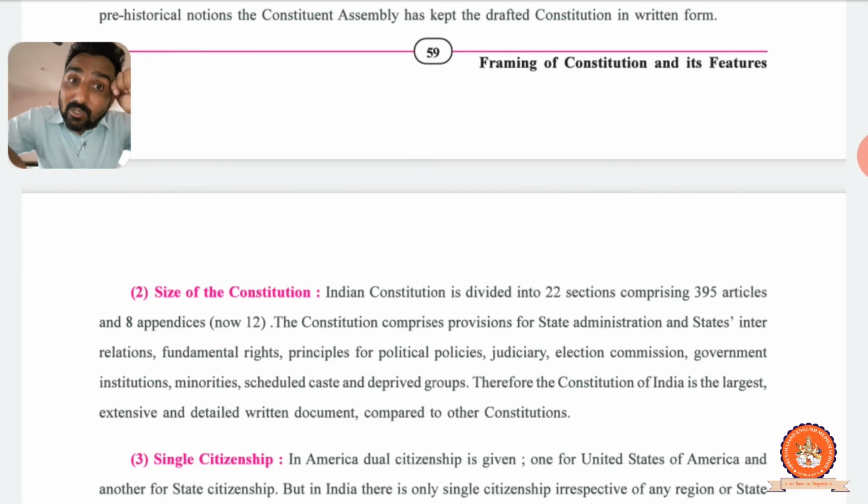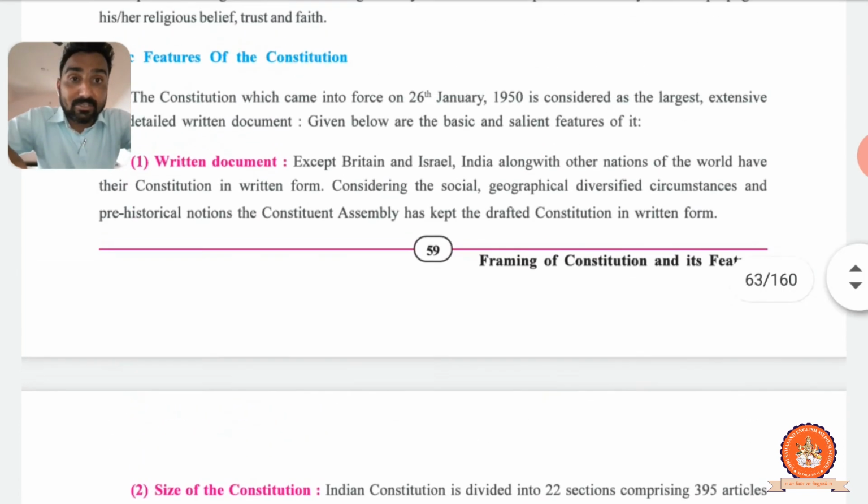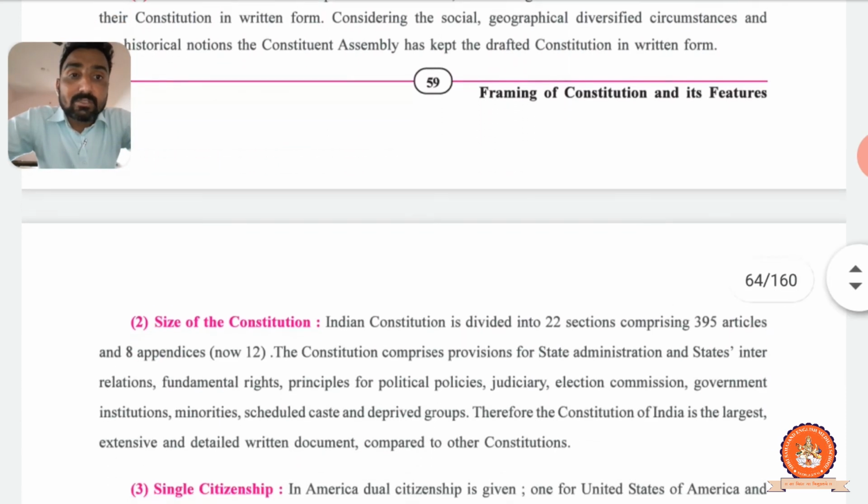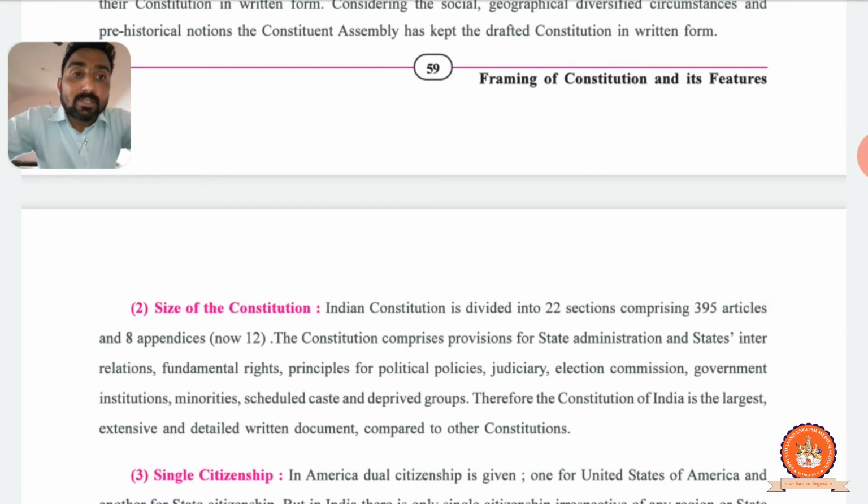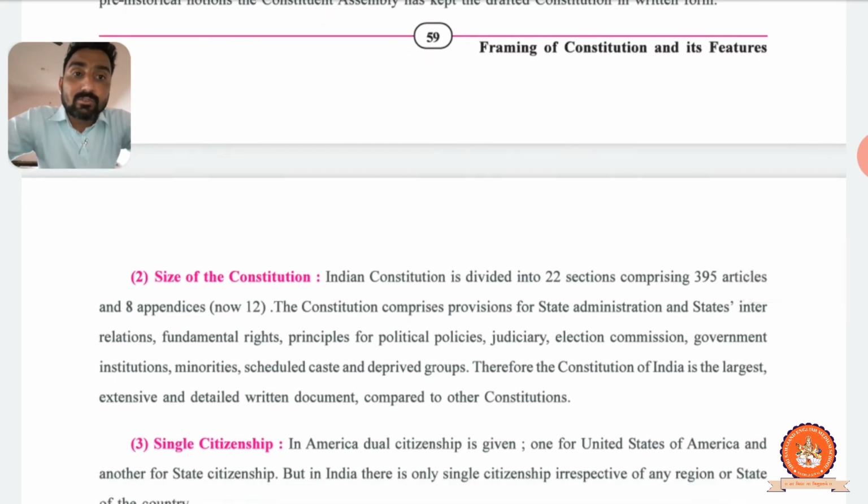Second is the size of the Constitution. What is the size of the Constitution? The written document, what exactly they wrote, they thought about social and geographical diversities and circumstances. And now the size of the Constitution. The Indian Constitution is divided into 22 parts, comprising 395 articles and 8 schedules, now 12. Please make a bracket on this one. What is the size of the Constitution? Which contents are available in the Constitution? This is your answer: the Indian Constitution is divided into 22 parts, 395 articles and 8 schedules. Right, now 12 schedules, so your answer will be 12 schedules.